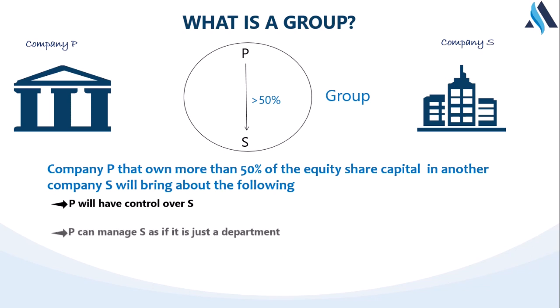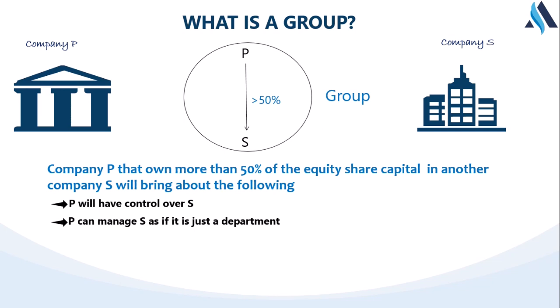Another thing is, P can manage X as if it is just a department. So far I own more than 50% of the equity share capital of company X. What will happen is that when there is a relevant decision to be made, because I control more than 50% of the equity capital, that gives me a voting power to be able to decide. Which means that I will be running X as if X is just a department.